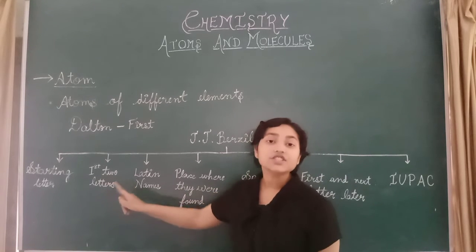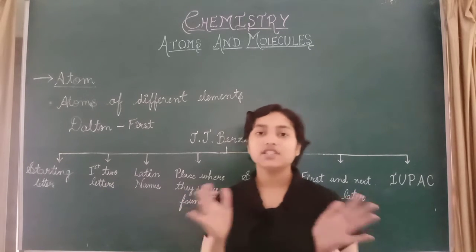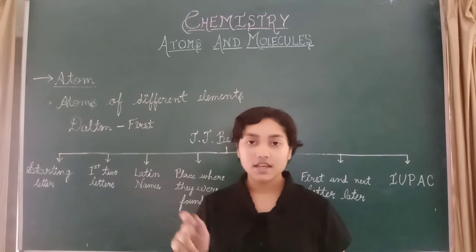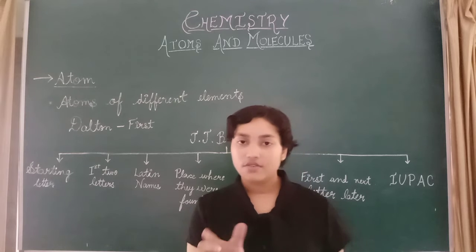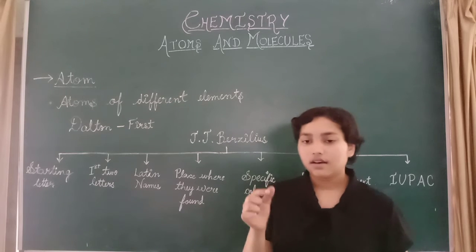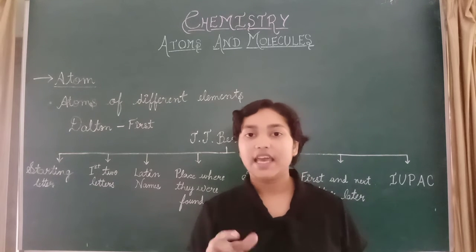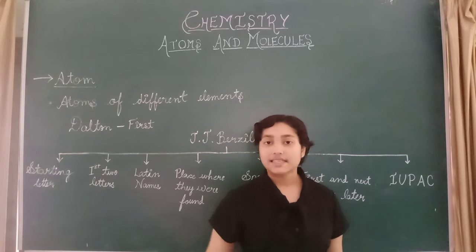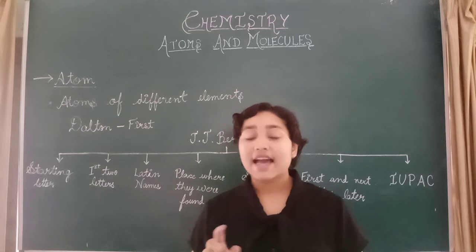Second is the first 2 letters. We have to take the first 2 letters. For example, neon, N-E-O-N, so Ne, we have derived it. Another is aluminium, Al, and helium, He, xenon, Xe.